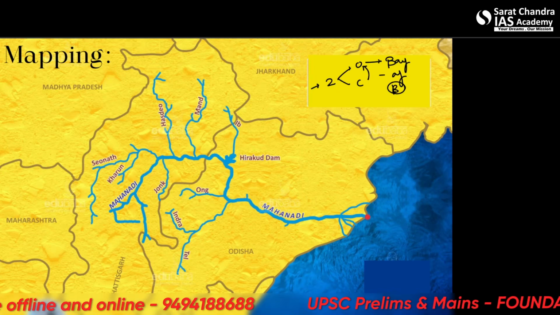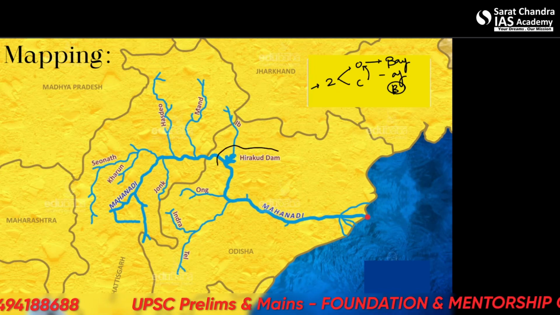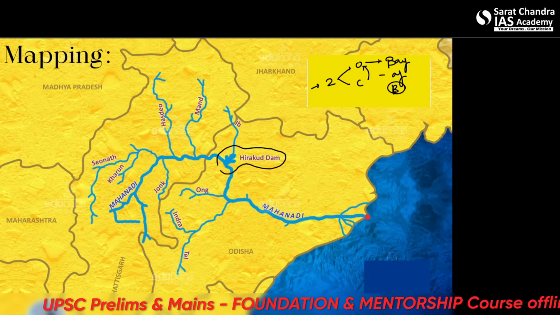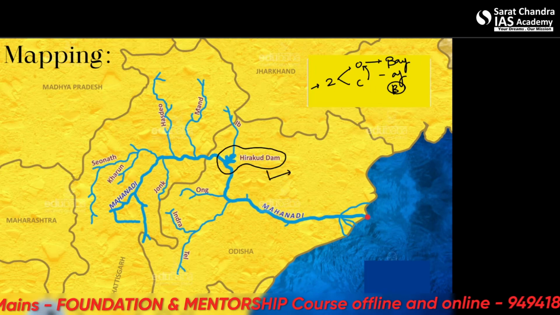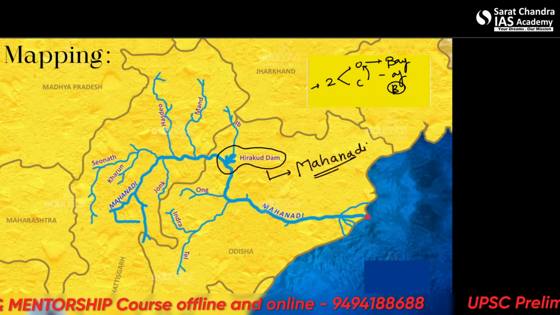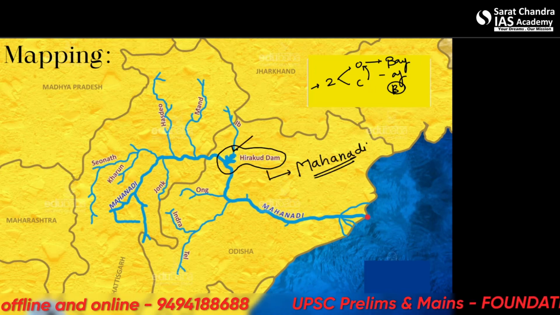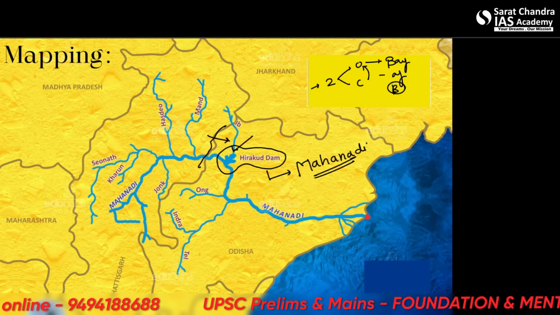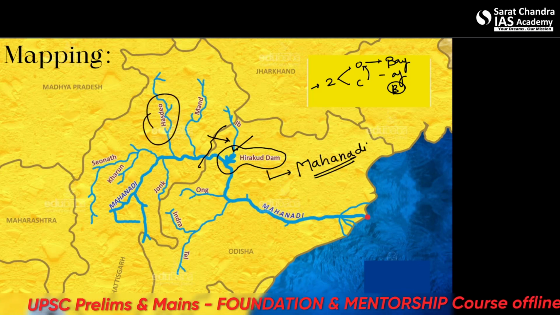Alright, the tributaries will keep coming back. This is a big reservoir here, Asia's largest artificial reservoir, the Hirakud Dam, and it is located on this same Mahanadi River. It is in Odisha. This is Hasdev Aranya, or Hasdev Forest.